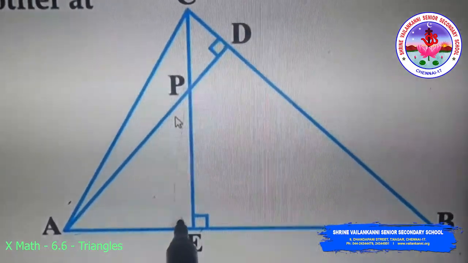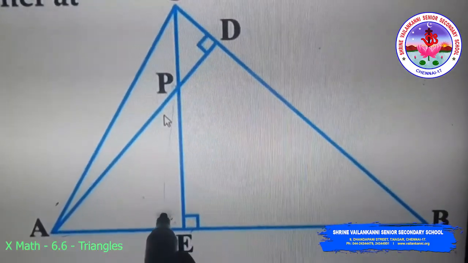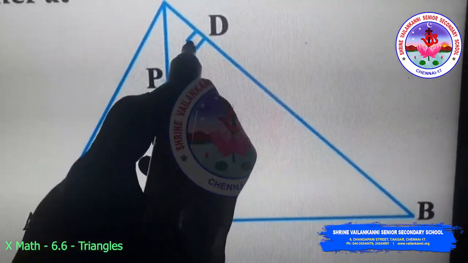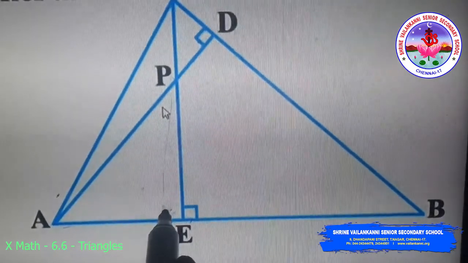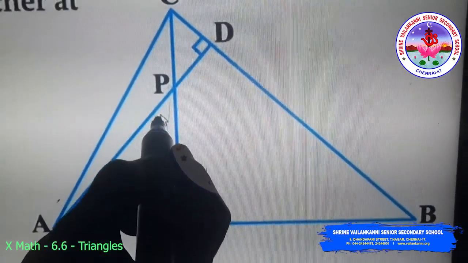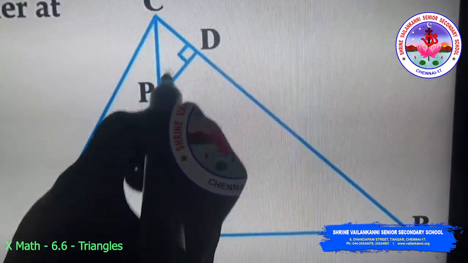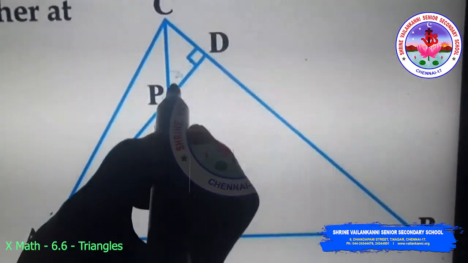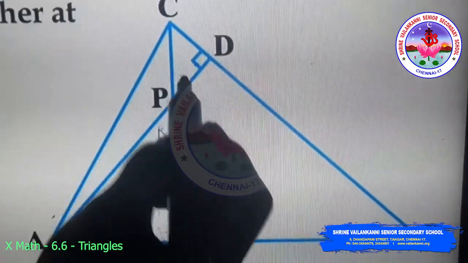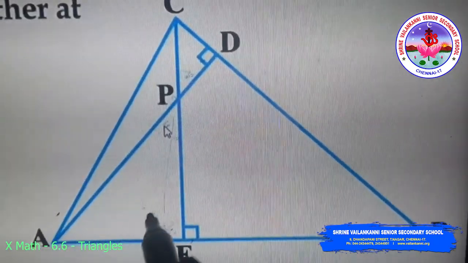So I have taken this angle AEP as 90. So I got angle D and angle E as 90, and the second, angle APE and angle CPD are vertically opposite angles.